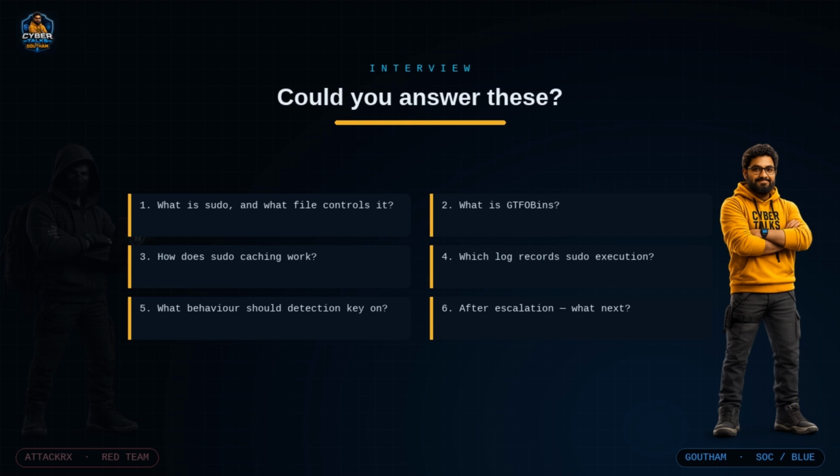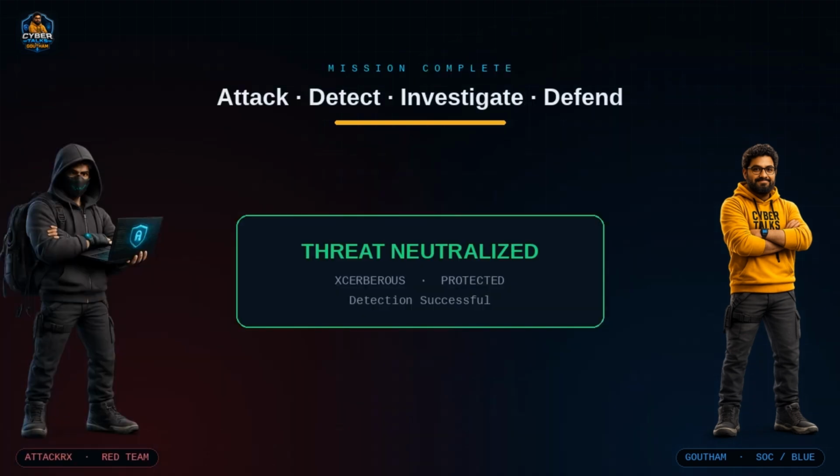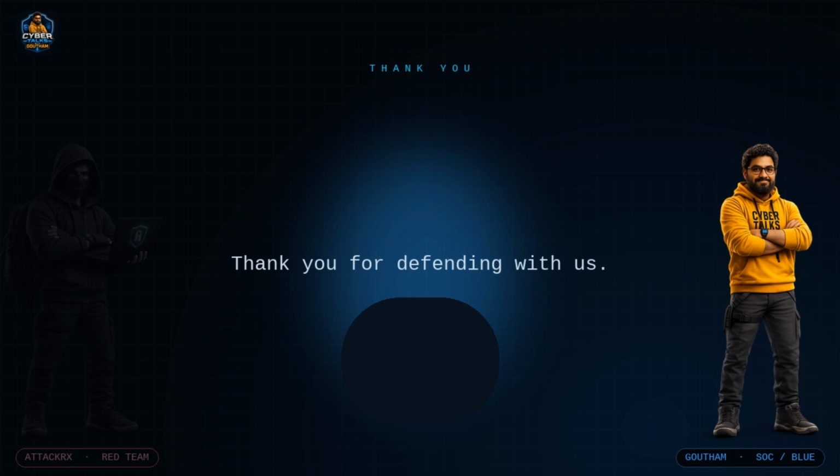And with that, the thread is closed. Build 01 is locked down, the server is protected. Tonight you saw how a single generous line in a config file turns a normal user into root, how sudo caching quietly removes the last barrier, how we hunt for the one behavior that gives it away, and how to close every door behind it.